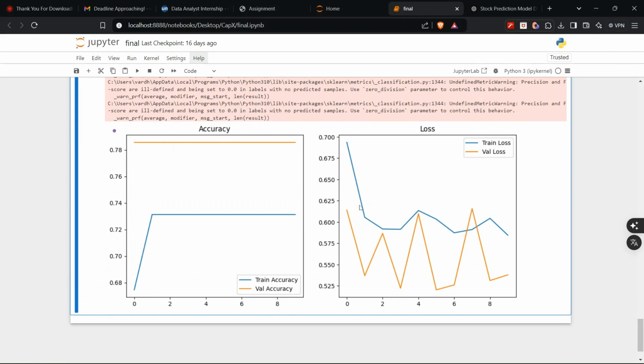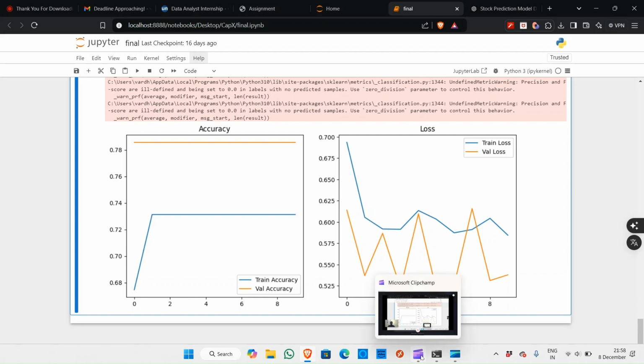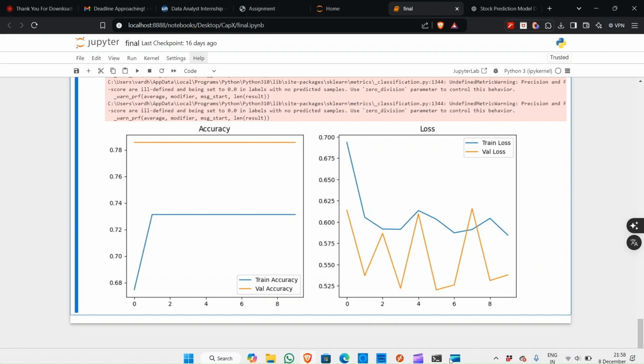Here the blue indicates the train loss. It starts from 70%, and we have reduced the loss to 55%. Coming to the validation, it was below 55. So it's a better improvement when compared with other classical ML models and normal neural network architectures. So this is how LSTM can help us in doing stock market analysis.